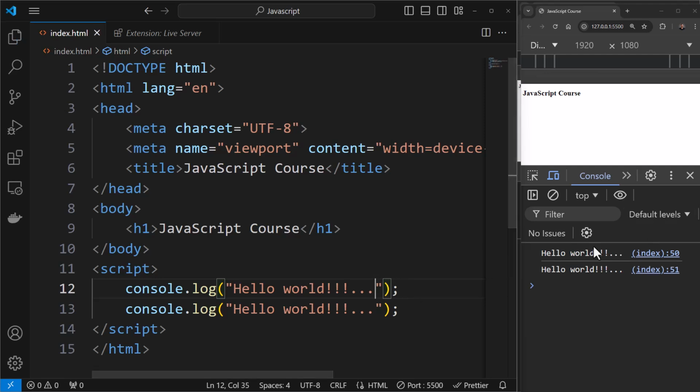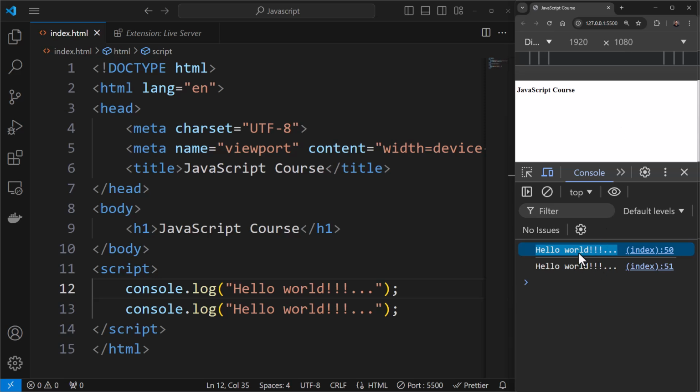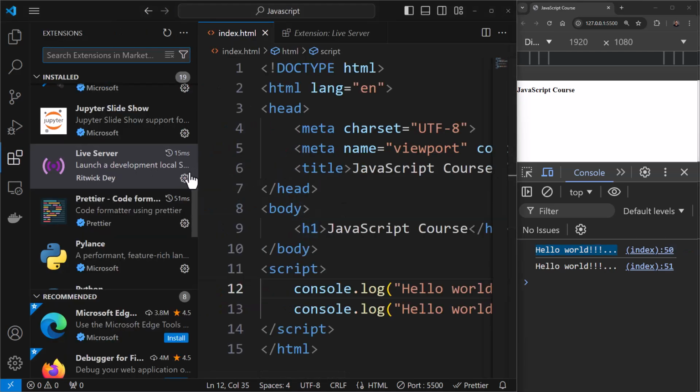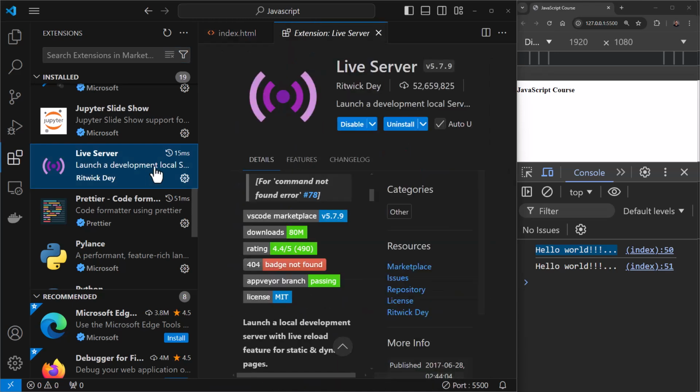So it's very helpful. It's really convenient. You don't have to press the refresh button again and again. It will take care of showing you the output without you having to do a refresh. So it auto reloads the changes that you make. It's really helpful, this extension Live Server. And yeah, I use it all the time.